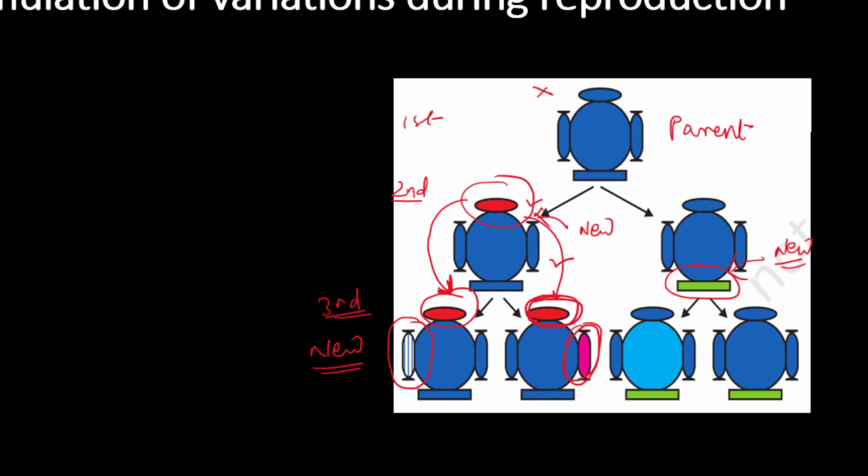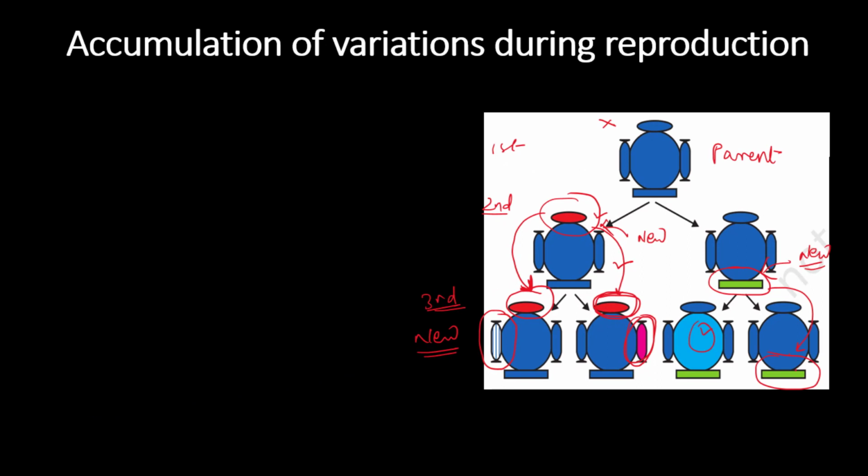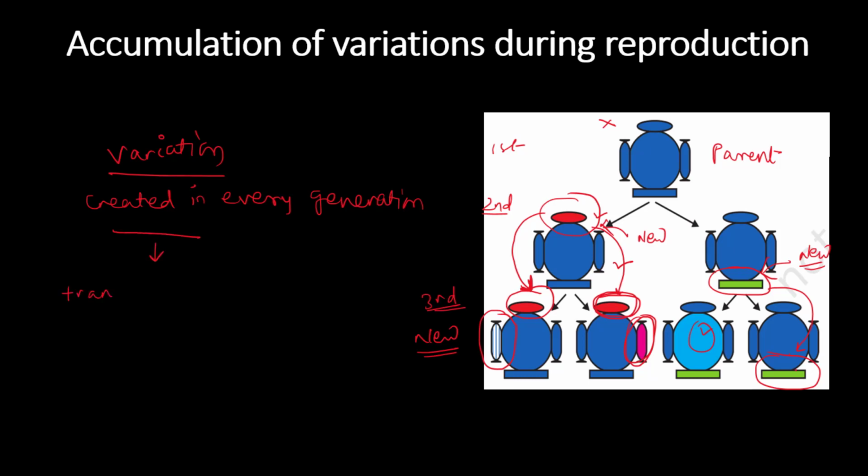Similarly, here also you can see that there is a new variation, but there is the presence of the previous generation's variations. One simple thing to keep in mind is that variations are created in every generation. Why? Because in every generation there is cell division. When there is cell division and DNA replication, variations are created. And these variations are inherited, transmitted from one generation to the next. And that is what we are talking about, the accumulation of variations during reproduction.